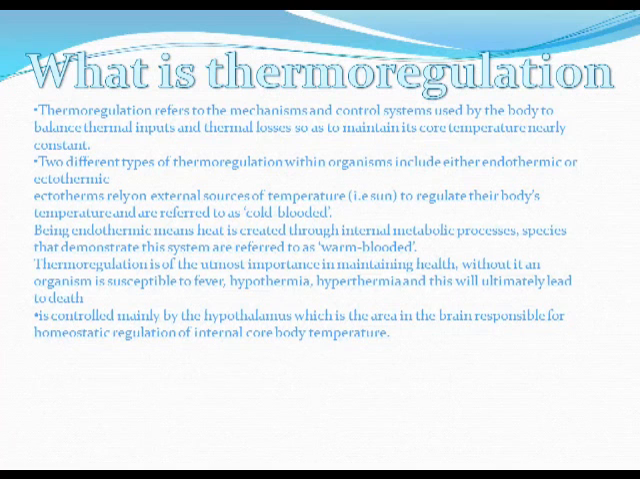There are two different types of thermoregulation within organisms. These include either endothermic or ectothermic. Ectotherms rely on external sources of temperature, such as the sun, to regulate their body's temperature and are referred to as cold-blooded. Being endothermic means heat is created through internal metabolic processes. Species that demonstrate this system are referred to as warm-blooded.